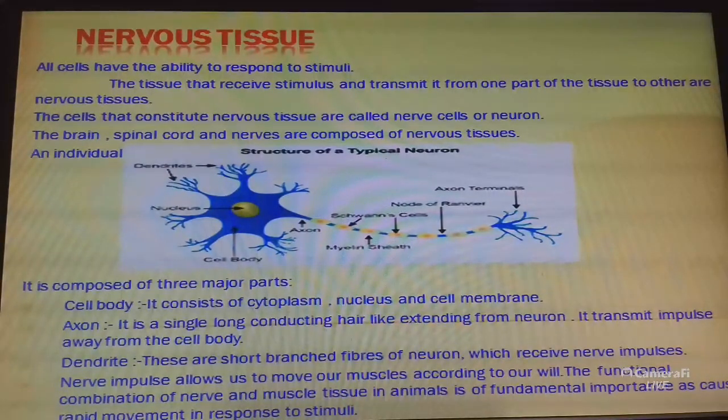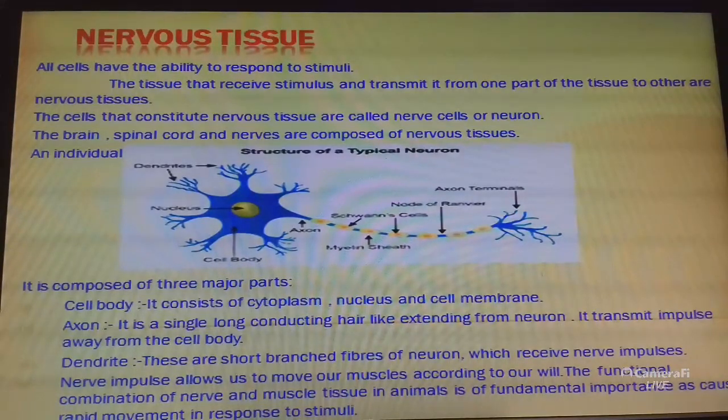Many nerve fibers bound together by connective tissue make up a nerve. An individual nerve cell may be up to 1 meter long. And the combination of nerve and muscle tissue is fundamental to most animals.